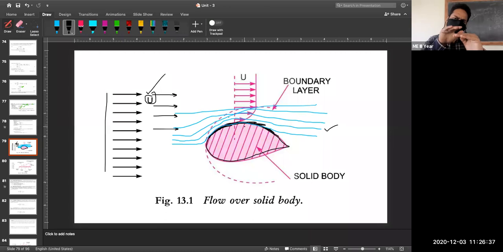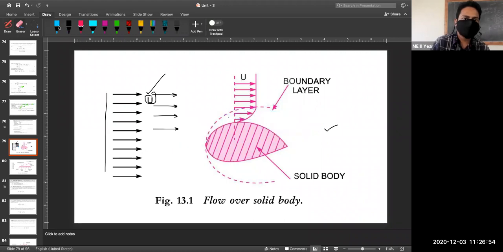Slowly, as the layers keep on increasing, we all know that the fluid is flowing in layers. So as we know, if you move just above this point, let me erase this for clear visibility.